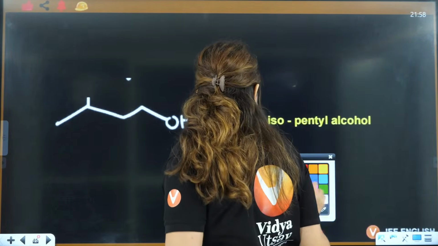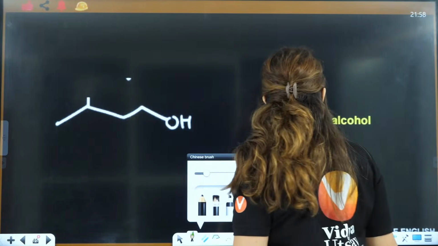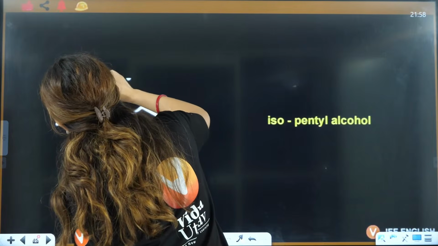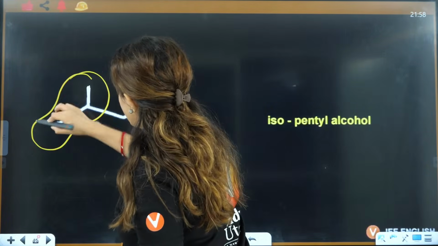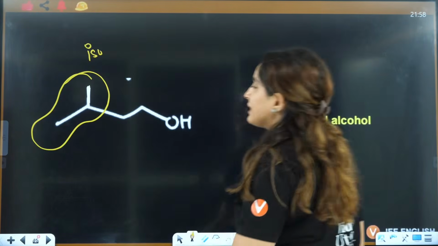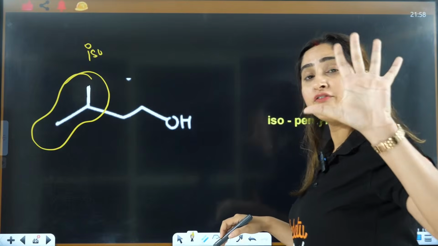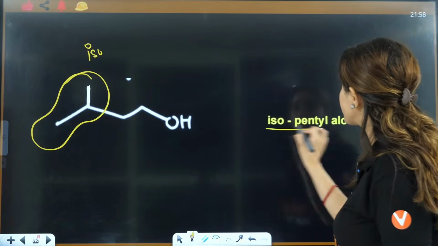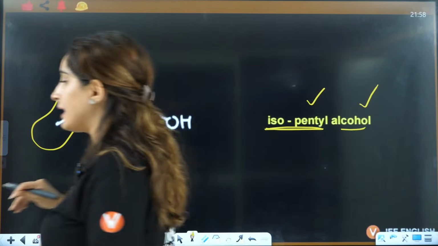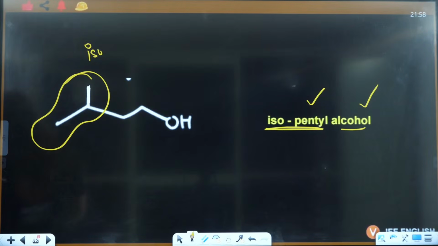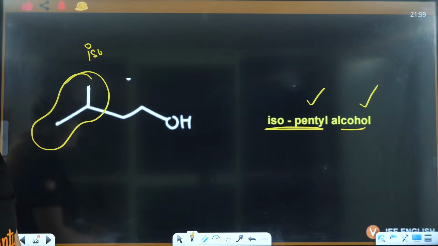This is also a bond here, right? So this is iso group. In iso you have 1, 2, 3, 4, 5 carbon atoms, so it is called isopentyl alcohol. Isopentyl alcohol, okay? Got it?